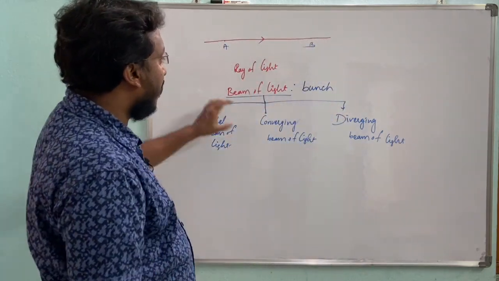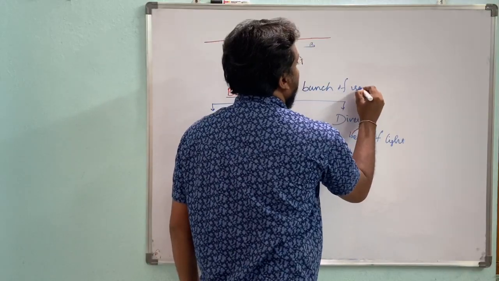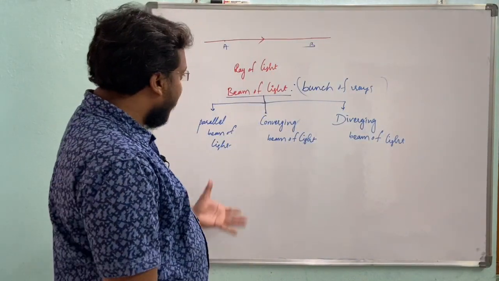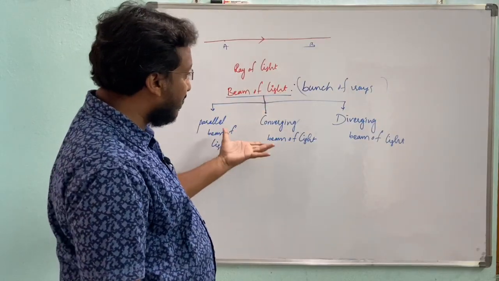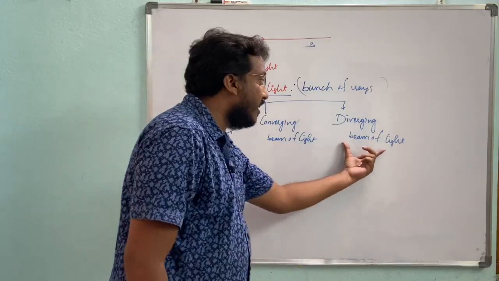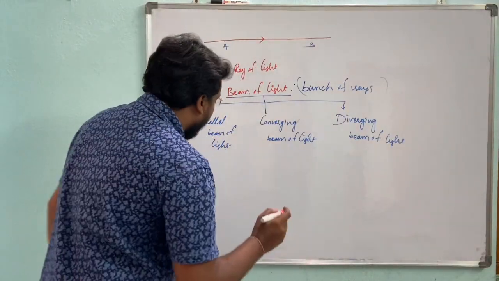Beam of light means a bunch of rays. This beam of light is classified into three types: parallel, converging, and diverging beam of light. What is a parallel beam of light?